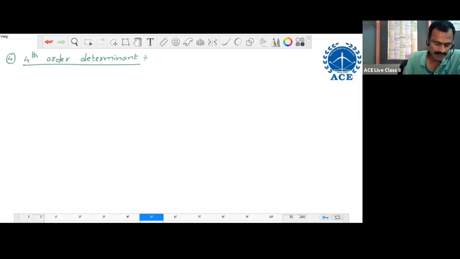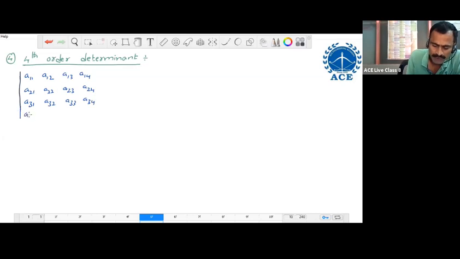Now first we write the expression. Within the 2 single vertical bars, we write all the elements of some 4x4 matrix only. A11, A12, A13, A14, A21, A22, A23, A24, A31, A32, A33, A34, A41, A42, A43, A44.